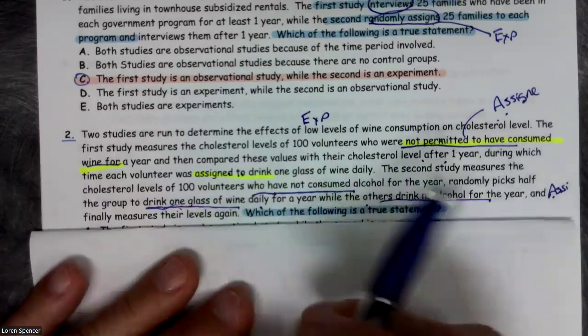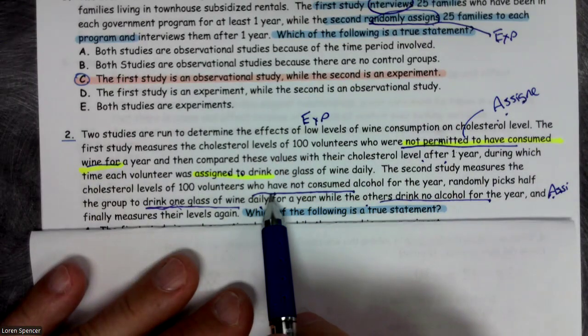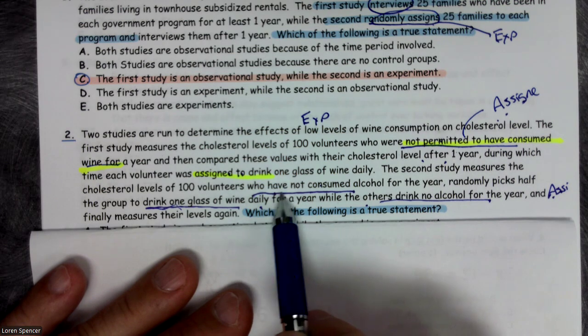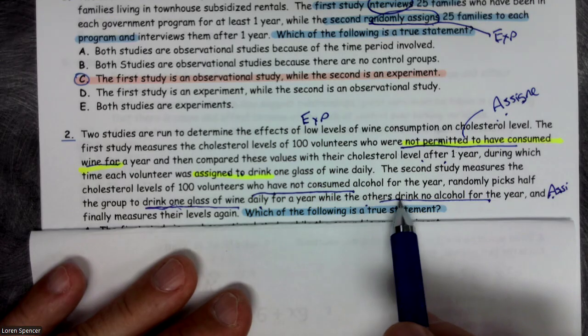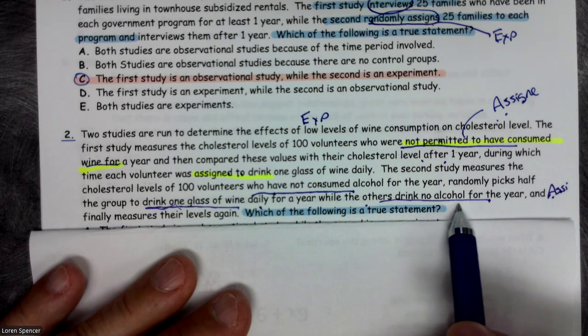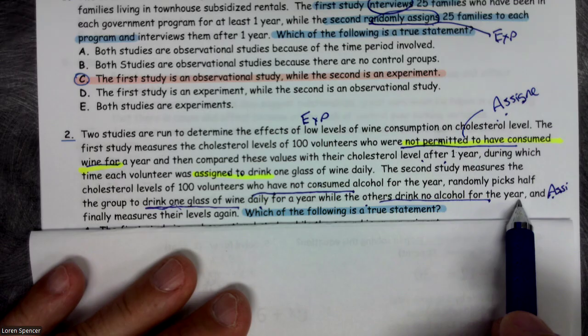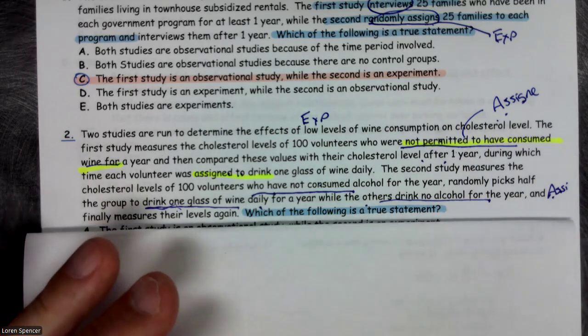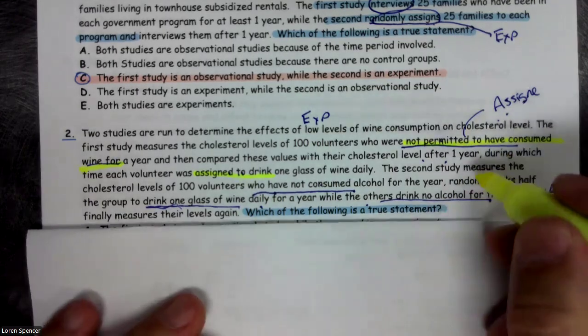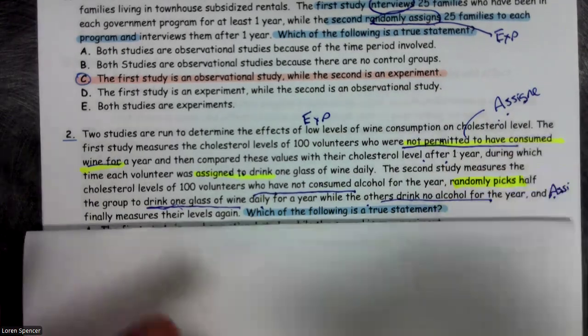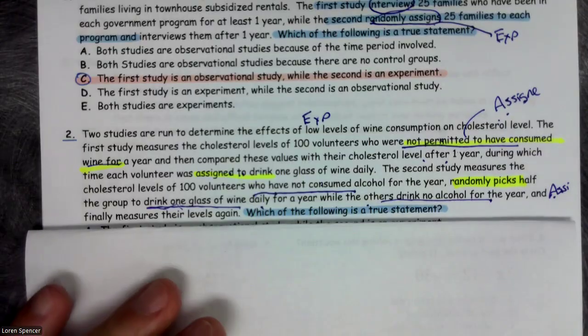The second study measures the cholesterol level of 100 who have not consumed alcohol. So this is observing them doing what they already do. Then it randomly picks half of the group for 1 year to drink no alcohol, and finally measures the levels again. So we randomly picked and put them in groups.